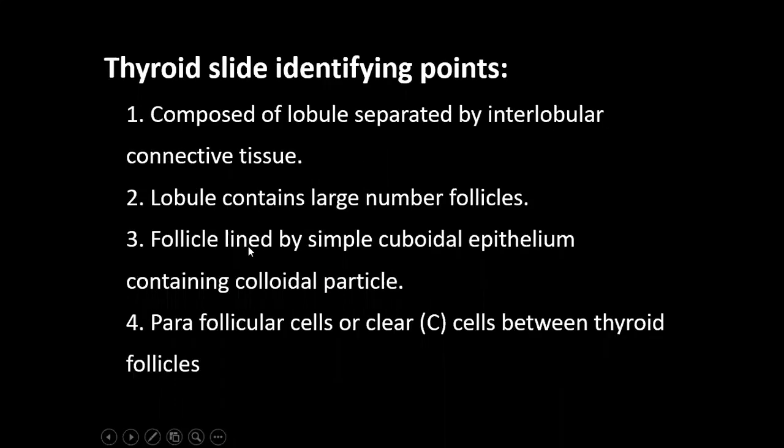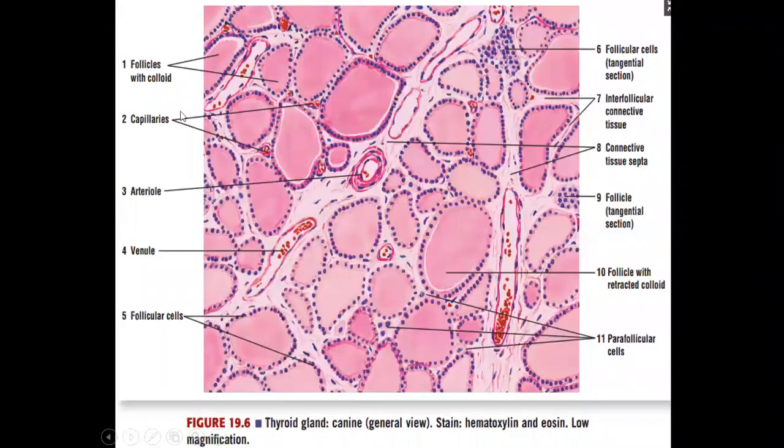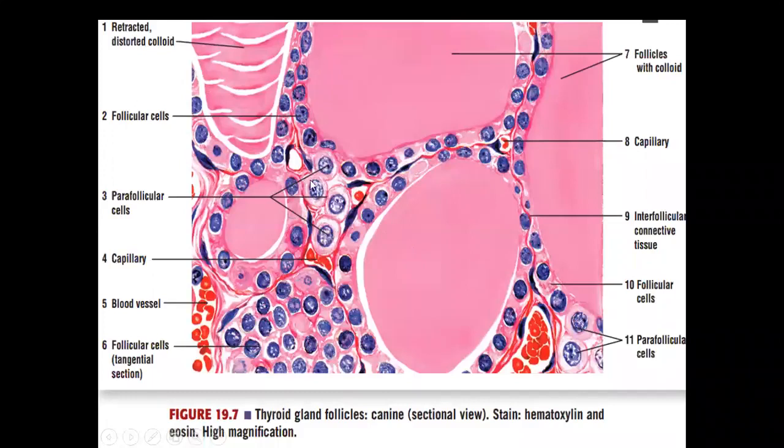Slide identifying points of thyroid gland. Composed of lobules separated by interlobular connective tissue septa. Lobule contains large number of follicles. Follicle lined by simple cuboidal epithelium containing colloidal particles. Parafollicular cells are clear cells between thyroid follicles. This is a thyroid gland. This is a lobule of thyroid gland. These are follicles. Colloid inside the follicle. Parafollicular cells in between the follicles.